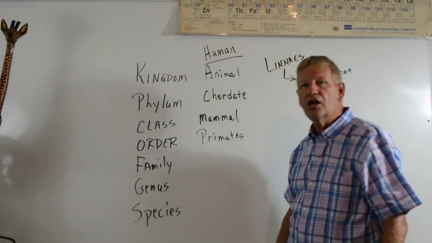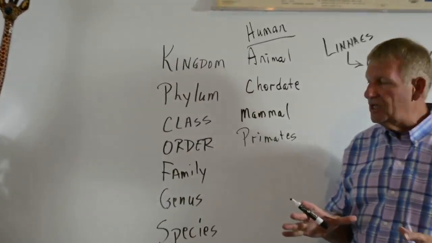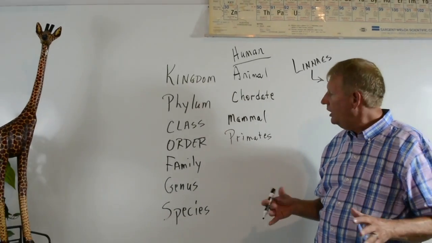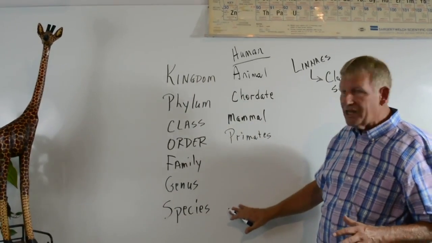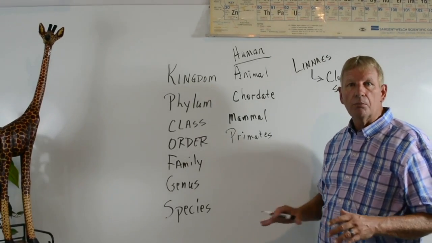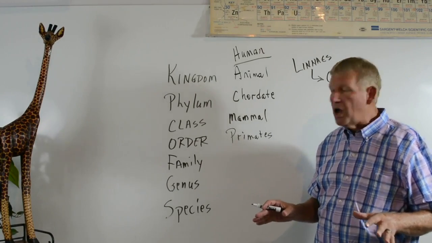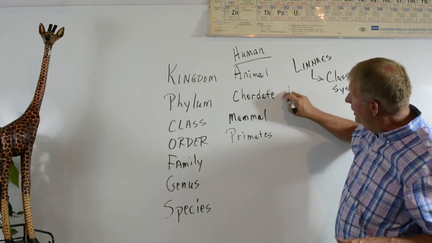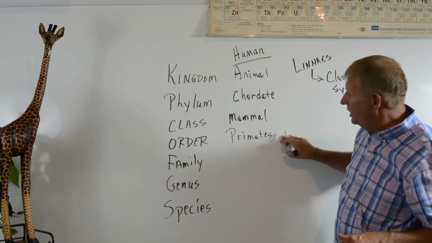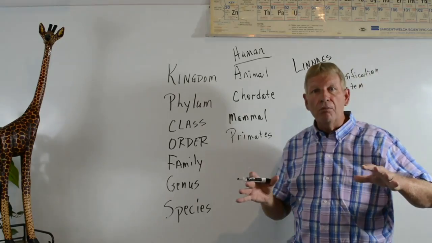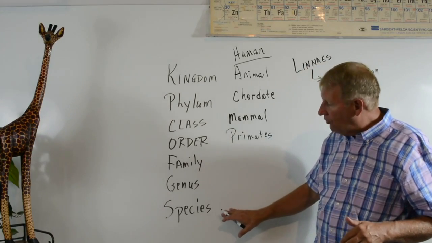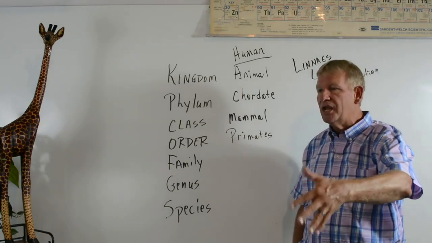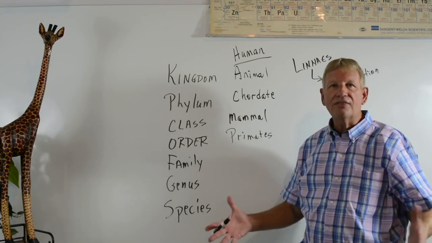Now, primates are kind of interesting because this is where we begin to get to this, and this is where people go, oh, well, I think humans are in the same classification as monkeys. Well, you know, we are right here, but by the time we get down to the bottom, you'll see that humans are a completely different classification from monkeys. But as of right now, we look at this, and a monkey, yes, a monkey's an animal, a monkey's a chordate, a monkey's a mammal, and a monkey's a primate. But see, that's the problem, is we need to classify this thing all the way down to species before we start making these crazy assumptions that man came from monkeys. Okay? And you will find that that never happened.